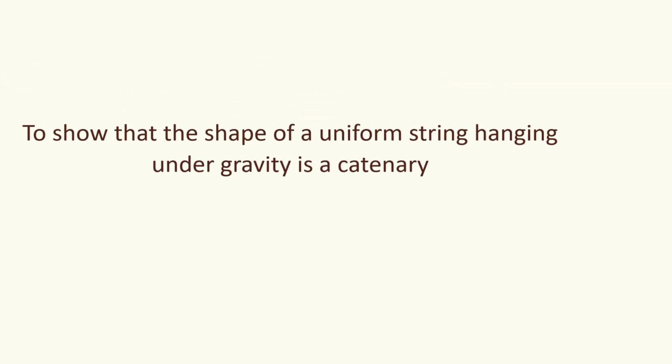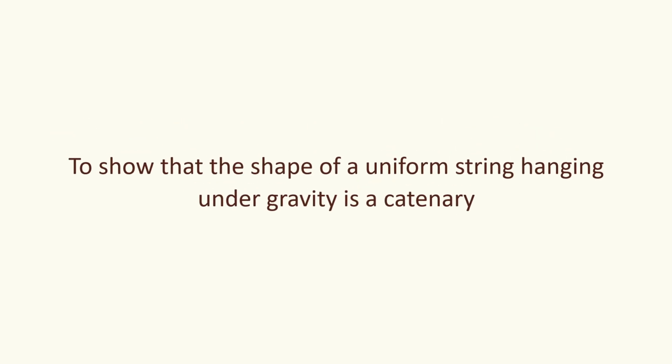Okay, so before moving on to the theoretical part, I will just explain the diagram part by part so that you can understand it much more clearly. Okay, now we are going to show that the shape of a string hanging under gravity is the catenary. So this is the diagrammatic part which I am going to explain part by part.